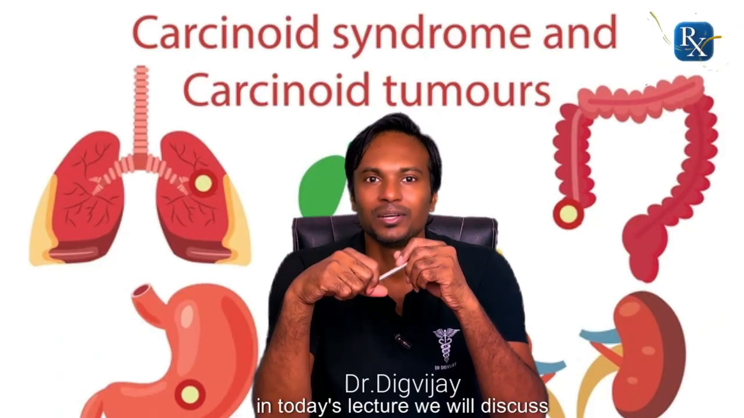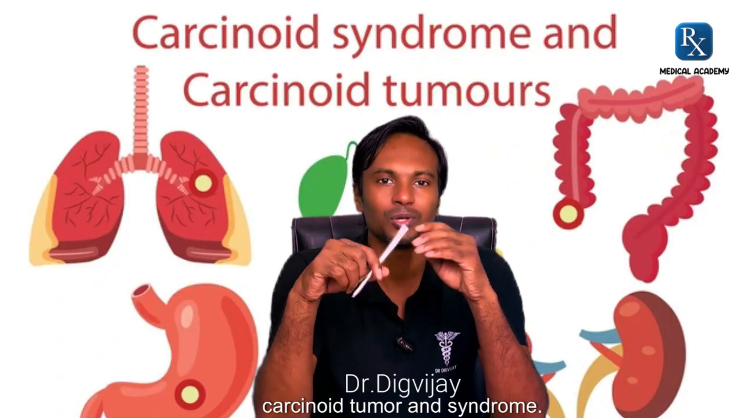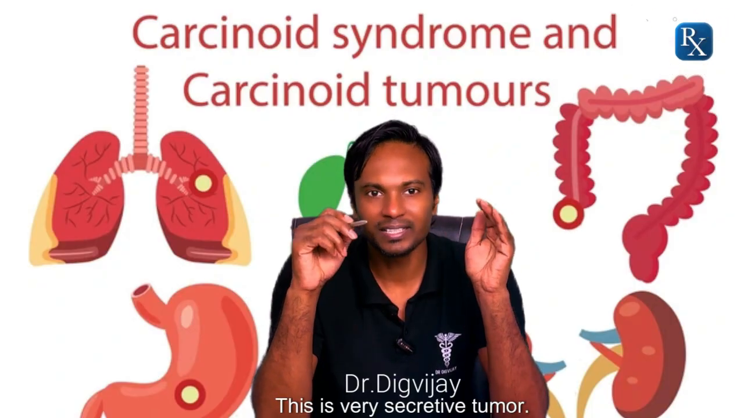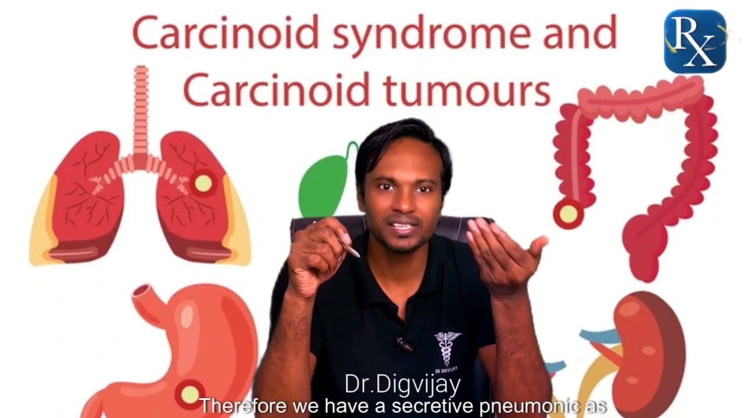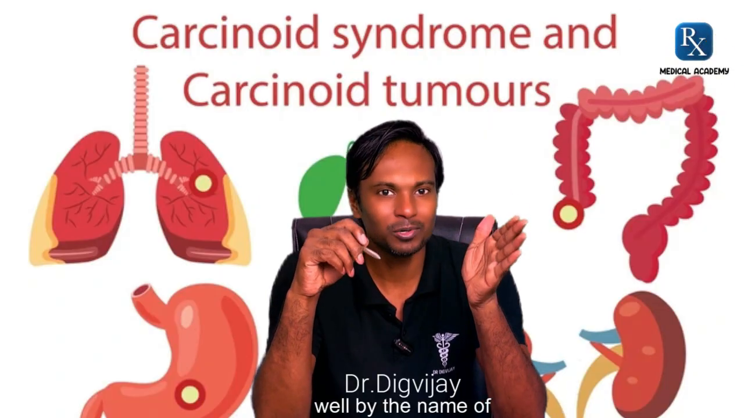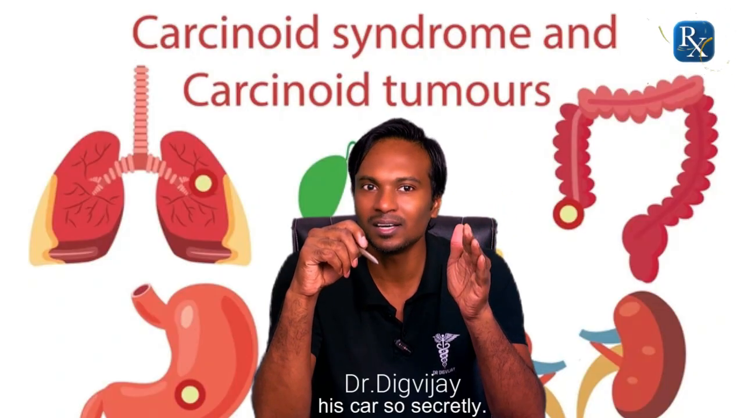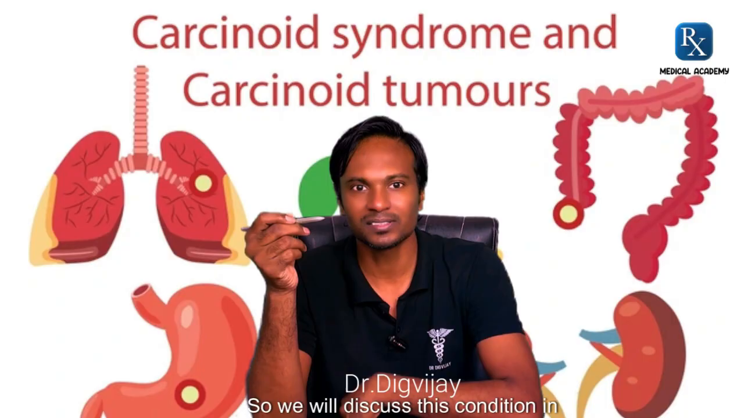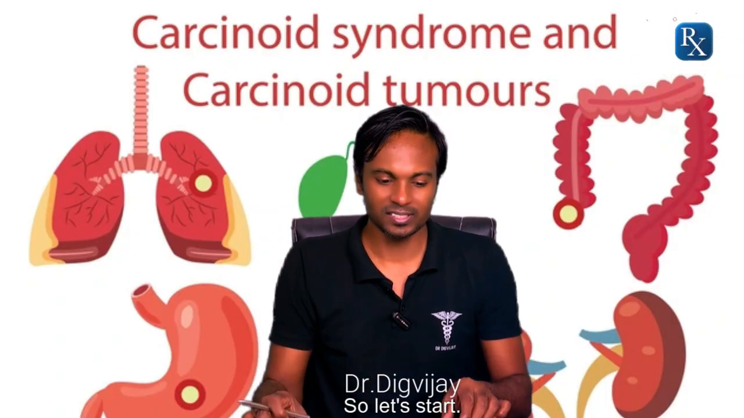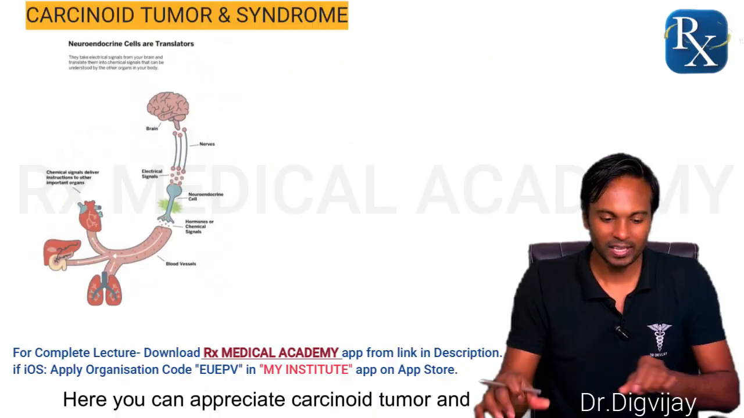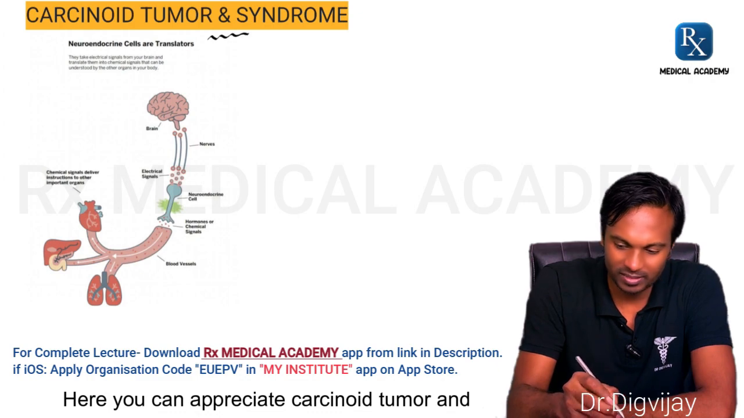Hi guys, in today's lecture we will discuss carcinoid tumor and syndrome. This is a very secretive tumor. Therefore, we have a secretive mnemonic as well by the name of "Sir hides his car so secretly." So we will discuss this condition in detail. So let's start. Here you can appreciate carcinoid tumor and syndrome.